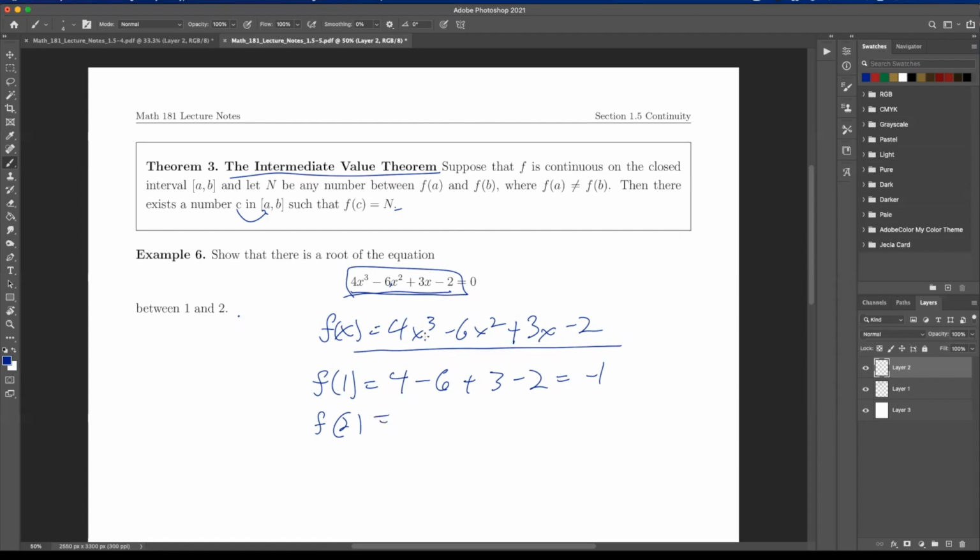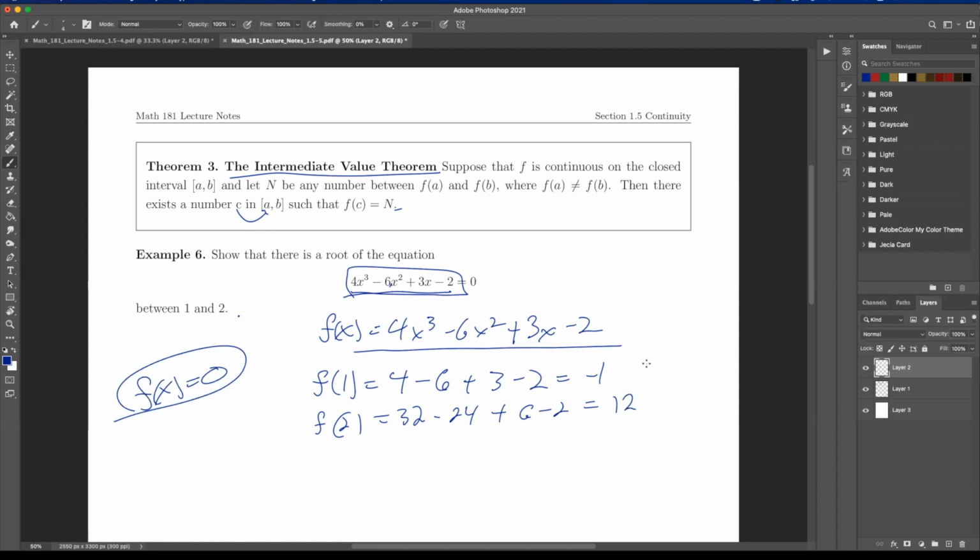So here at 2, you get 32 minus 24 plus 6 minus 2, and if I plug that all in, I'm going to get 12. But notice here, what does a root mean? A root means f of x is equal to 0, right? If there's a root of this equation, that means if I plug in some x, I'm going to get a 0 out, and that means 0 equals 0. And so I want to find that.